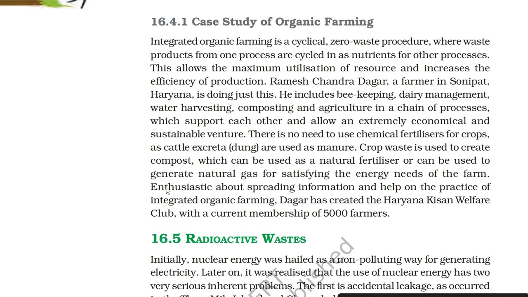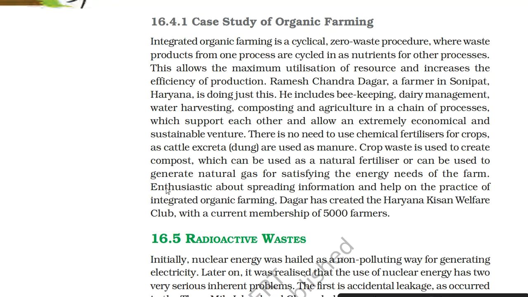16.4.1 Case Study of Organic Farming. Integrated organic farming is a cyclic zero waste procedure where waste products from one process are cycled in as nutrients for other processes. This allows the maximum utilization of resources and increases the efficiency of production. Ramesh Chandra Dagar, a farmer in Sonipat, Haryana, is doing just this. He includes beekeeping, dairy management, water harvesting, composting, and agriculture in a chain of processes which support each other and allow an extremely economical and sustainable venture.